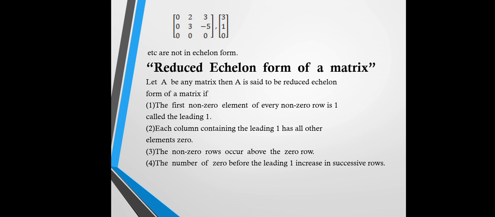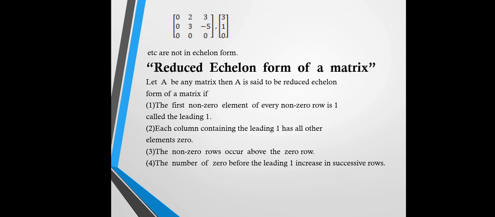In this other matrix, the first element is 0, the second element of the second row is 0, and the third element of the third row is 0. Because the first element of the first row is 0, it is not an echelon form. In the first condition we say the first element of the first row must be non-zero, so it is not in echelon form.